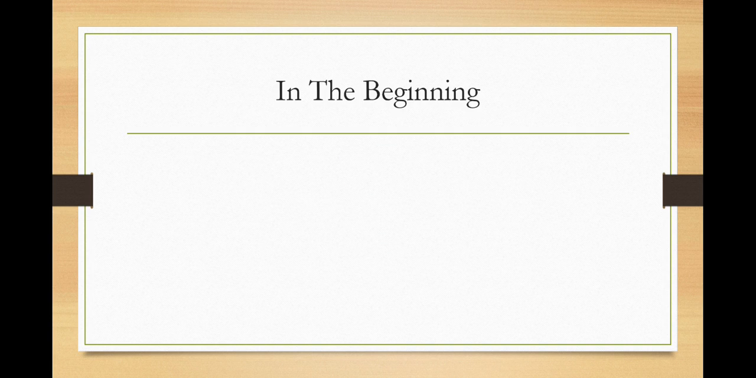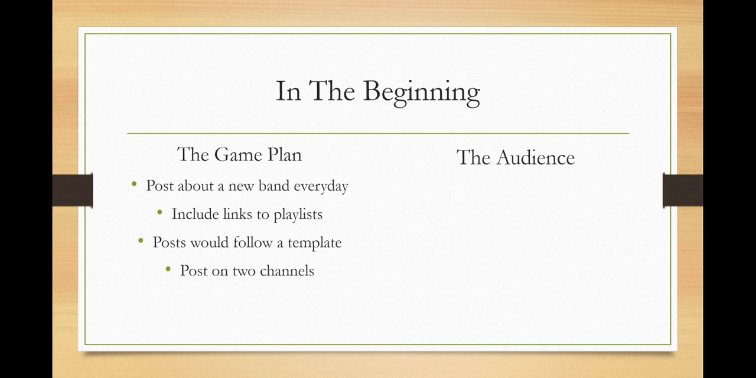When Scene with the Bean was created, we focused on two main parts: a game plan and the audience. Our initial game plan for Scene with the Bean is we're going to post about a new band every single day of the week. Inside the post itself, it would include links to playlists curated myself to Spotify and YouTube that would feature songs of the band of the day. Posts would follow a template, so if you were scrolling through social media, you would know whose posts they were, and we were going to feature the post on two main channels, Facebook and Instagram.